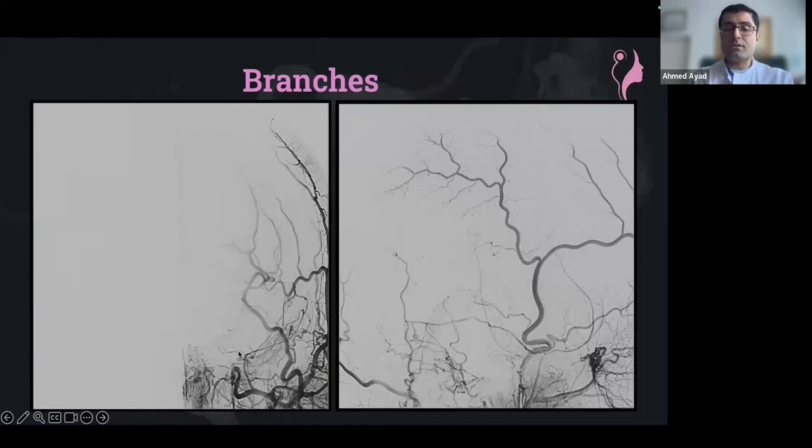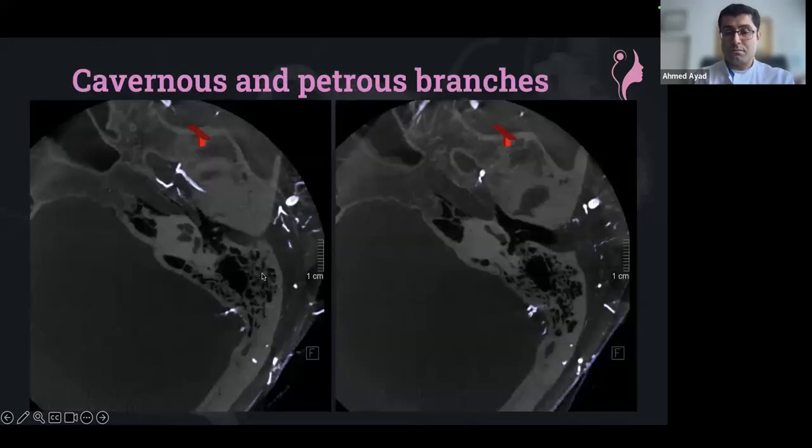So if you look at A and you see a branch coming from there, going especially superiorly, it's going to be the petrous branch, but it could be, of course, the cavernous branch. And if you would like to see the branches better, you have to do a DynaCT, and you can delineate the vessel going through the foramen spinosum, and you see that branch taking off.